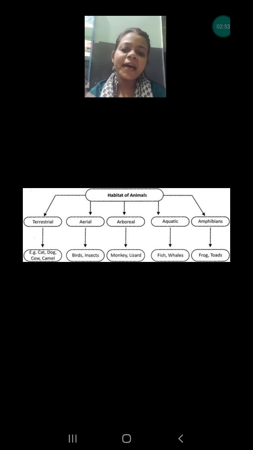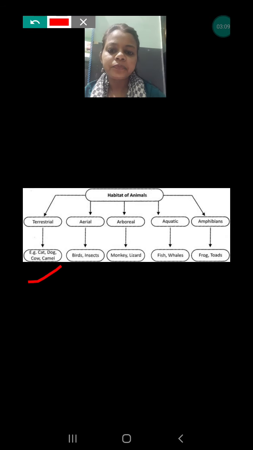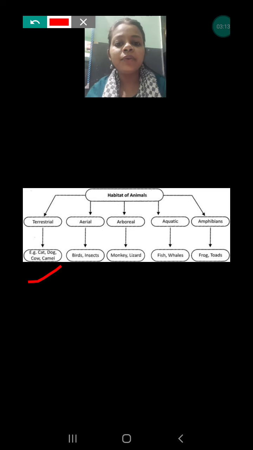Next, we are going to discuss on the basis of their environment. The animals have been divided into 5 categories, because of how they are surrounded with the different atmosphere, they have been categorized. Let's discuss. First is terrestrial animals. Terrestrial animals are those animals who are living on the land.